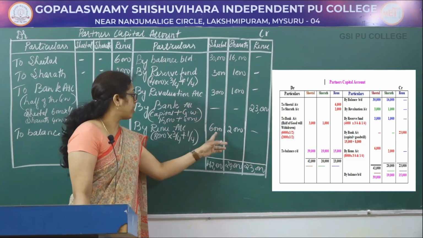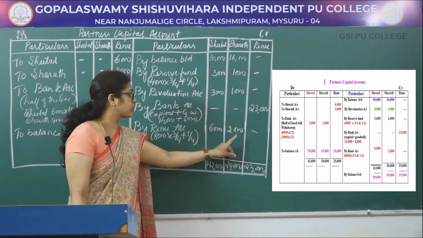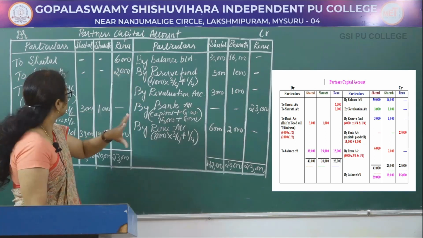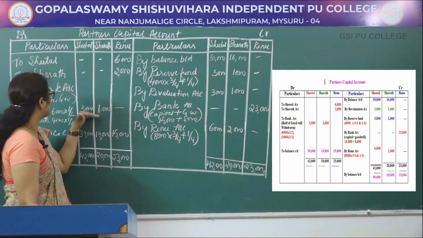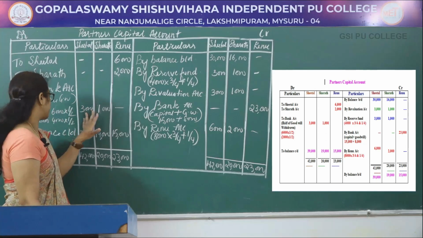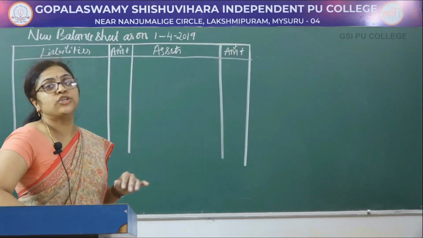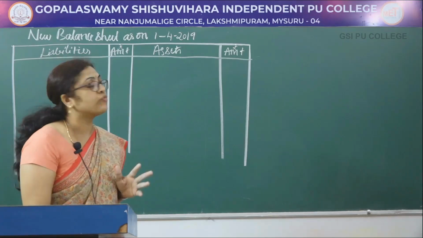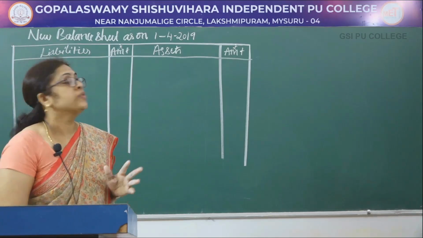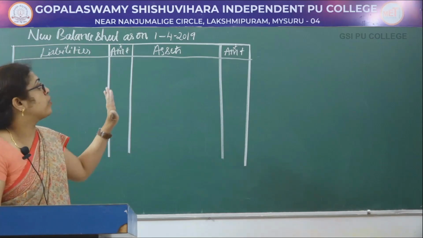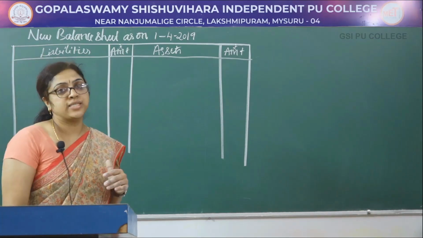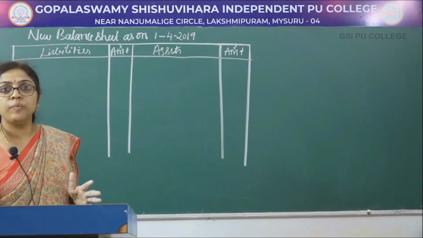So total goodwill amount is 6,000 and 2,000. Out of 6,000 and 2,000, half of the goodwill is withdrawn by Sheetal and Sharath, that is 3,000 and 1,000. So you can write the new balance sheet of Sheetal and Sharath as on 1/4/2019. So liabilities, amount, asset as well as amount columns are required. Now see the old balance sheet.